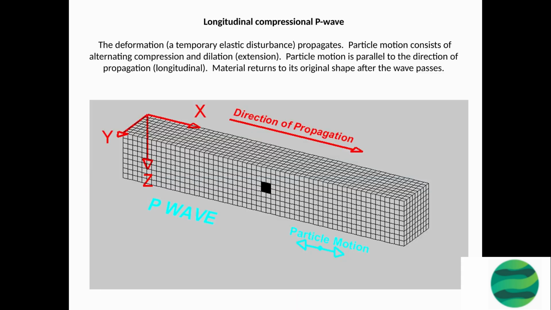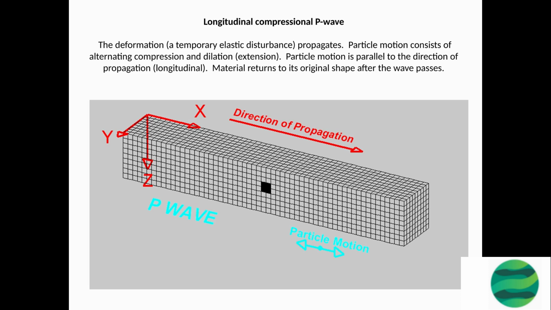A longitudinal compressional P wave, also known as a primary wave, is a type of mechanical wave that travels through a medium by compressing and expanding the material in the direction of wave propagation. The deformation, or temporary elastic disturbance, propagates through the medium, causing the particles to move in an alternating pattern of compression and dilation, extension. This is known as longitudinal motion, as the particles move parallel to the direction of propagation. The motion of the particles in a P wave can be visualized as a series of compressions and expansions, similar to a slinky when it is pushed and pulled. The material returns to its original shape after the wave passes, meaning that it does not experience any permanent deformation.